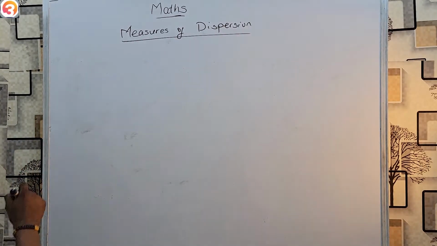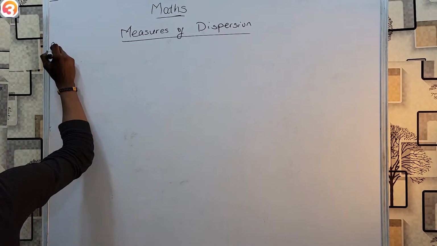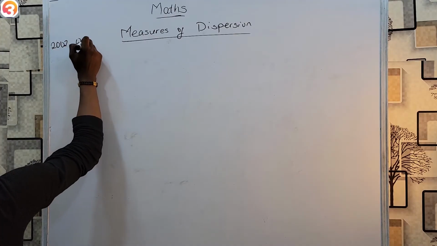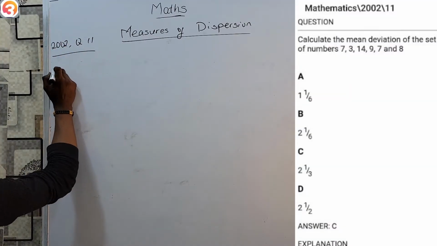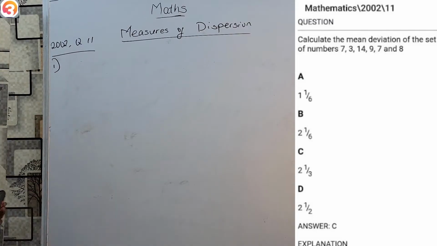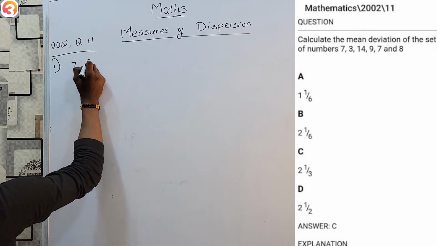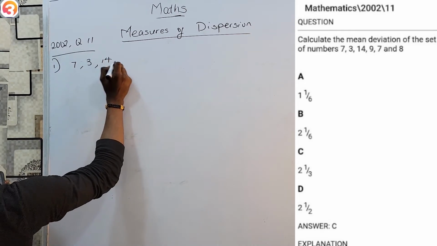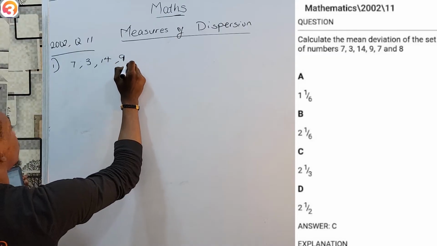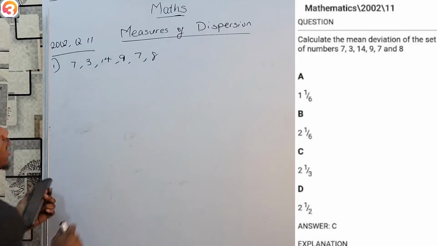So let's see. The first one is from the year 2002, question 11. And for this one, we are told, calculate the mean deviation of the set of numbers. The numbers are 7, 3, 14, 9, 7, and 8.